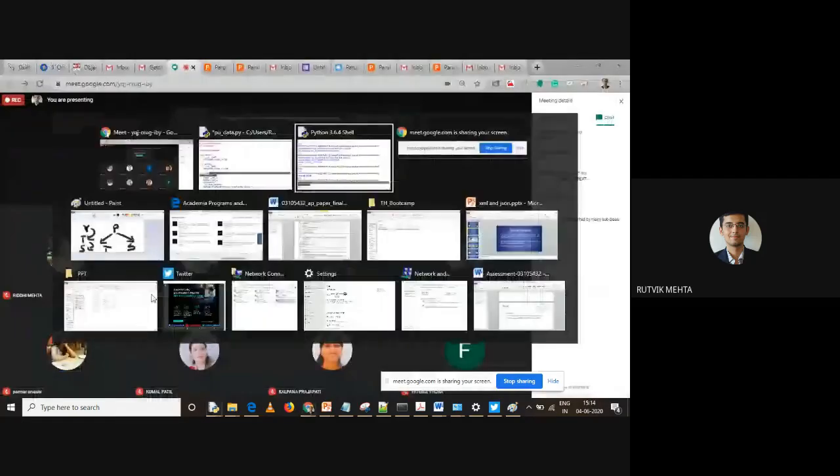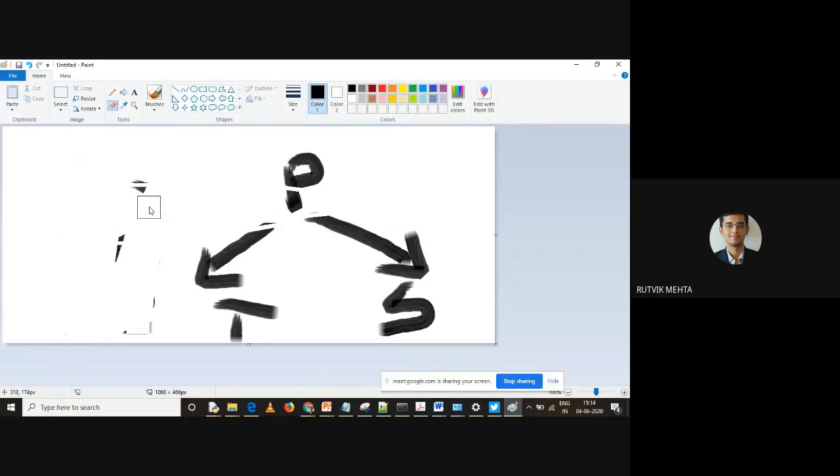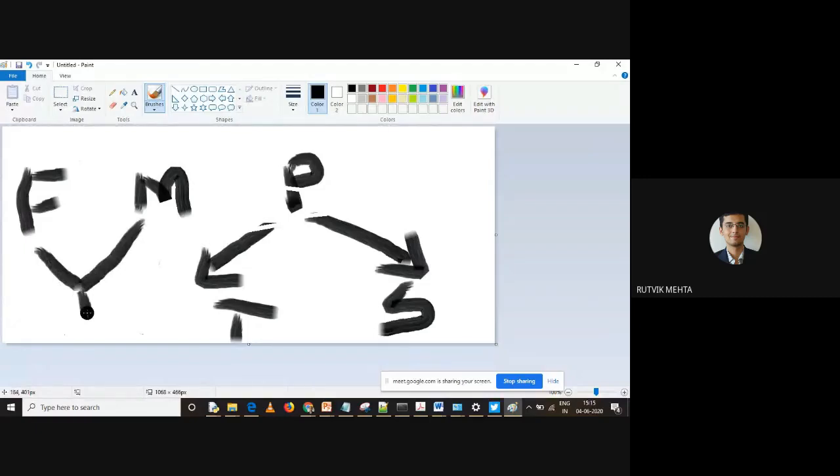If I want to draw it, I'm showing you how it will look. Let me increase the size. Control plus. Right. If I want to draw it, how is it going to look? Let us understand this. So we have two classes. The first class was the father class. Let me call it F. And the next class was the mother class. Now I want to compare these two. Right. The child class is inheriting properties from both the classes. So we'll call it C. Now compare these two.